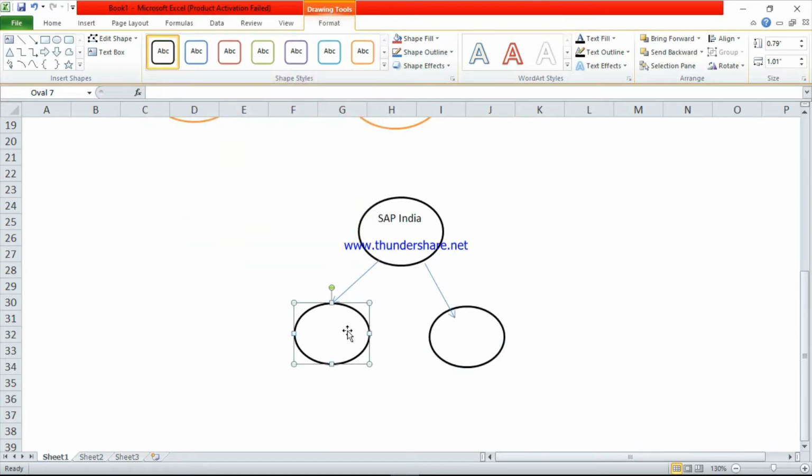SAP India will provide the SAP softwares to all companies. They will do the sales and they will give the services also.